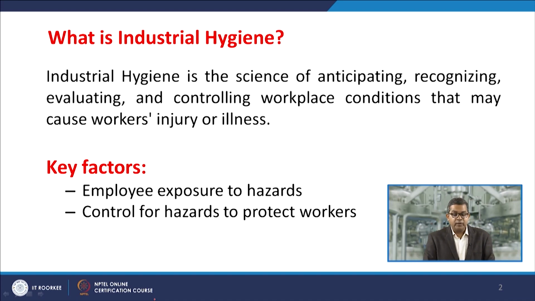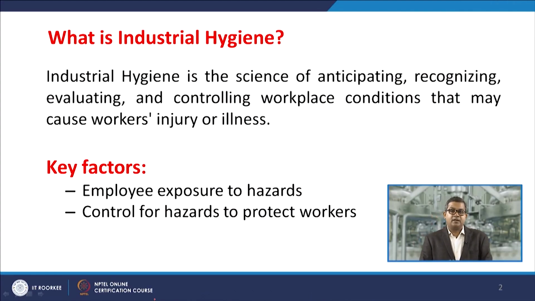Now remember, whenever any worker gets injured or ill, or sometimes there is a fatality, then the process industry may need to pay compensation, or sometimes it may suffer a loss in terms of man-hours or man-days. So there are two key factors in industrial hygiene. One is the employee's exposure to hazard, because sometimes the exposure may lead to release into the atmosphere, and this is an extremely dangerous scenario.